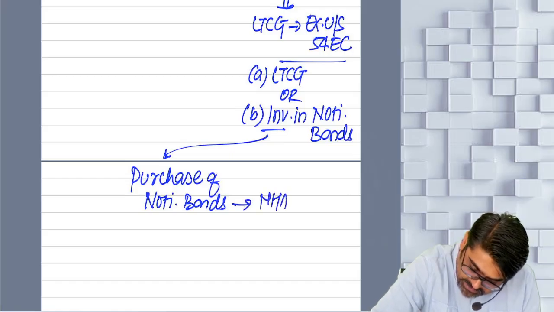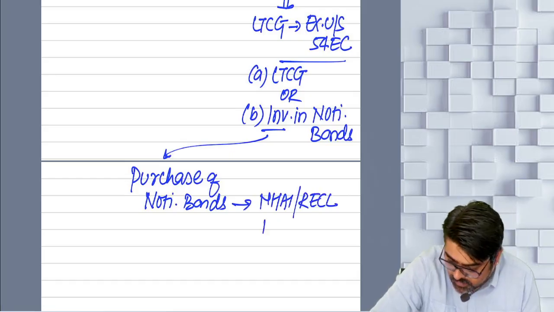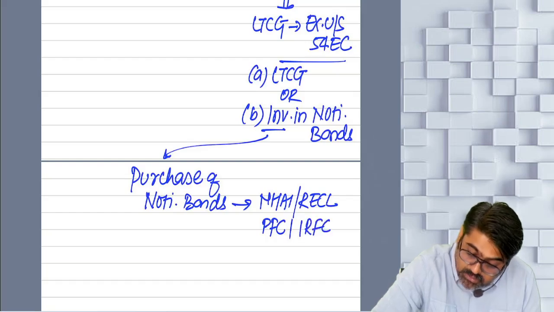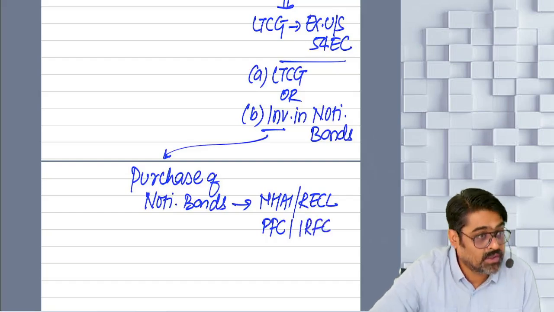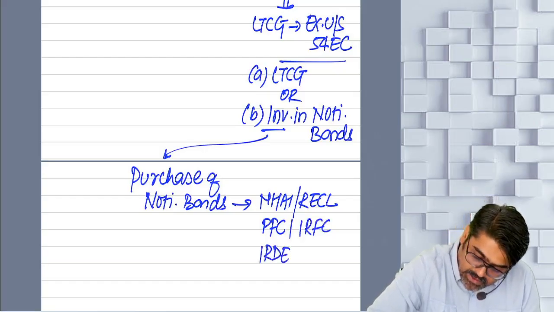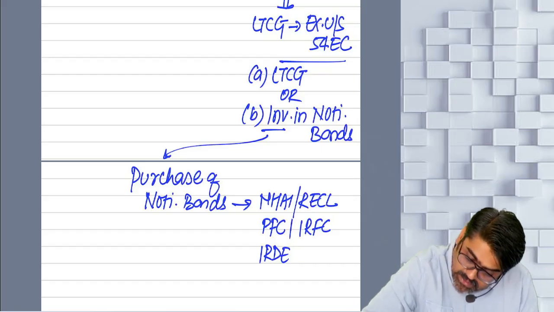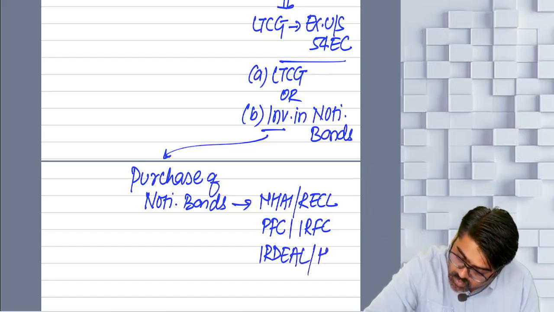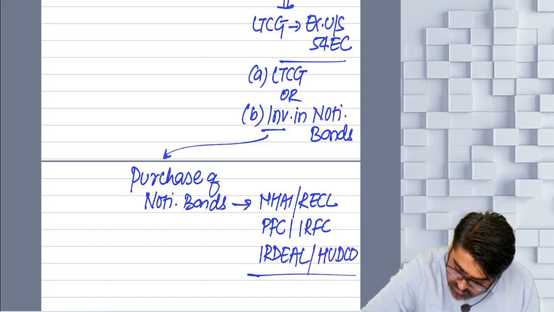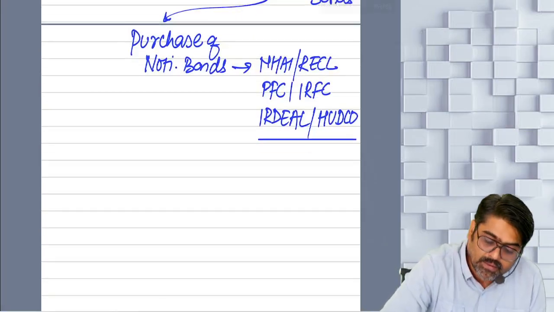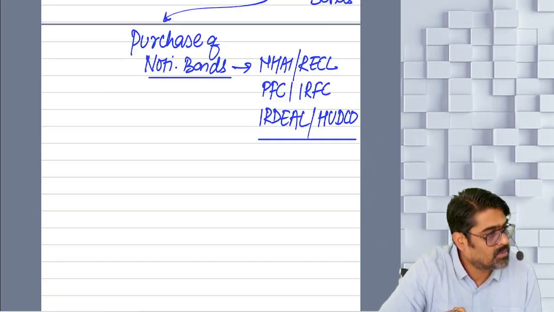Bonds of NHAI, bonds of RECL, bonds of PFC, IRFC. Now 2 more bonds have been notified from this year. New bonds. Yes or no? IRDEA, IRDEAL, and one is HUDCO. Full forms are there in your ICI study mat. Okay, read that. Okay, now see these notified bonds you are supposed to purchase.